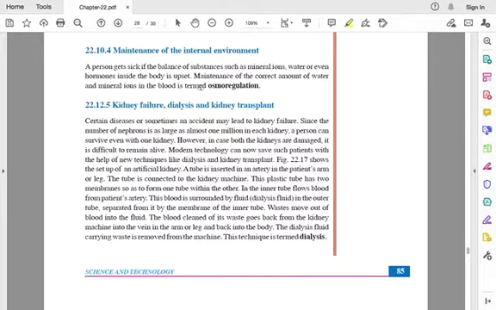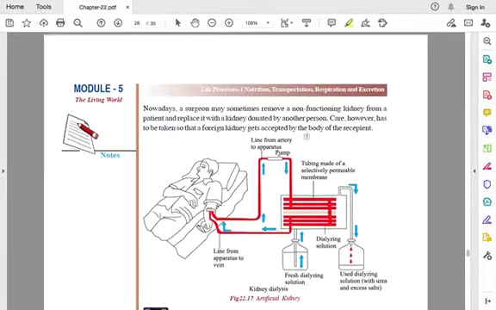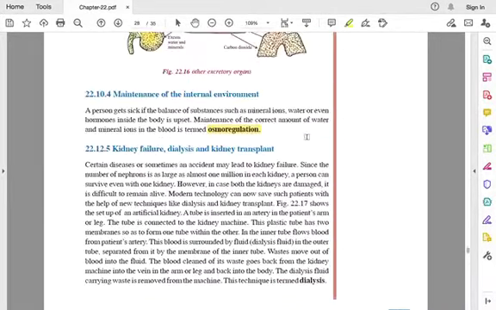So it has to be maintained in our body. The maintenance of the correct amount of water and mineral ions in the blood is what is called osmoregulation.